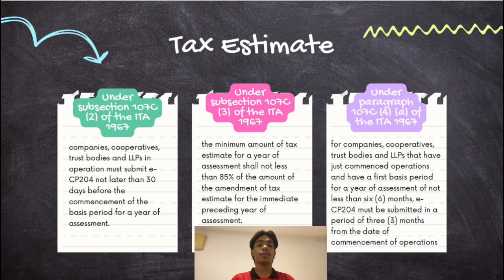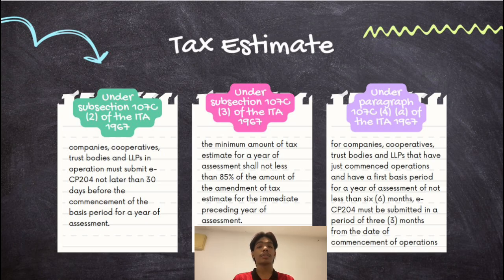So the first one is tax estimate. Under subsection 107C(2) of the ITA 1967, companies, cooperatives, trust bodies and LLPs in operation must submit the ECP 204 not later than 30 days before the commencement of the basis period for a year of assessment.